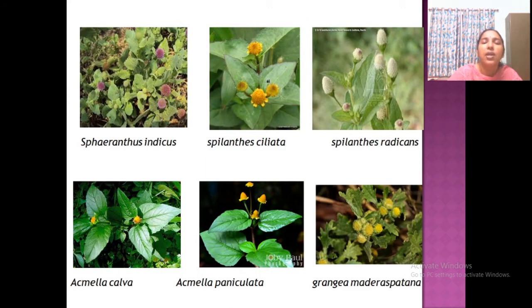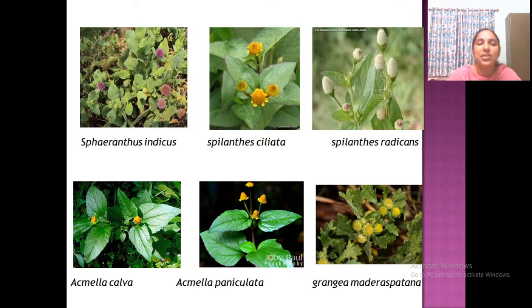Now we can familiarize some of the plants. See, this is Spilanthes indicus. This is available in paddy fields near our college, Muyyam paddy fields. In this rainy season, and now also, it's available in huge numbers, violet colored Spilanthes. This is Spilanthes ciliata, I told you, Pallivedana. This is another, Spilanthes radicans, color change. So look at all the flowers, some resemblances are there in the inflorescence.